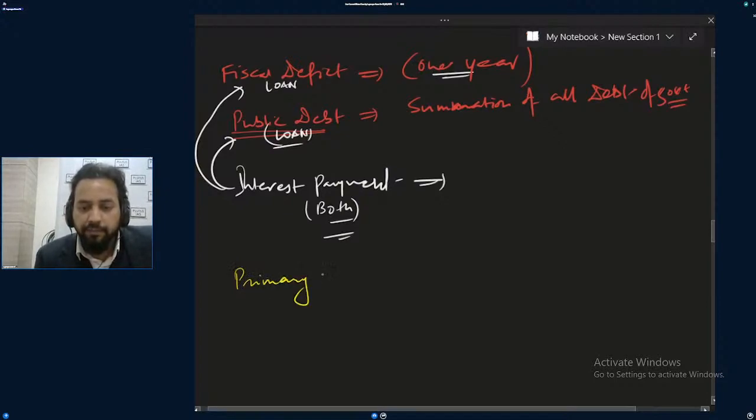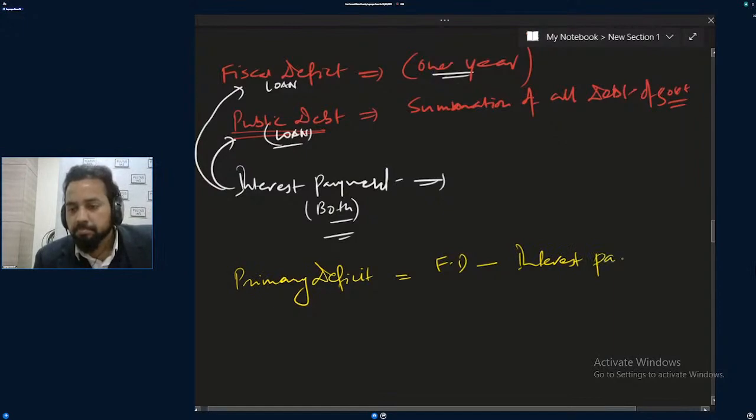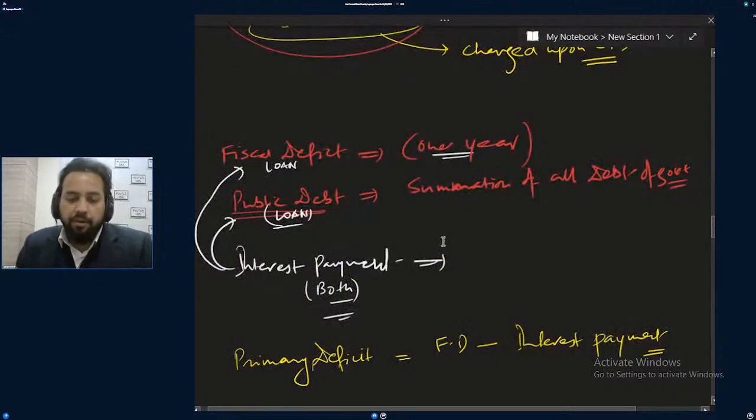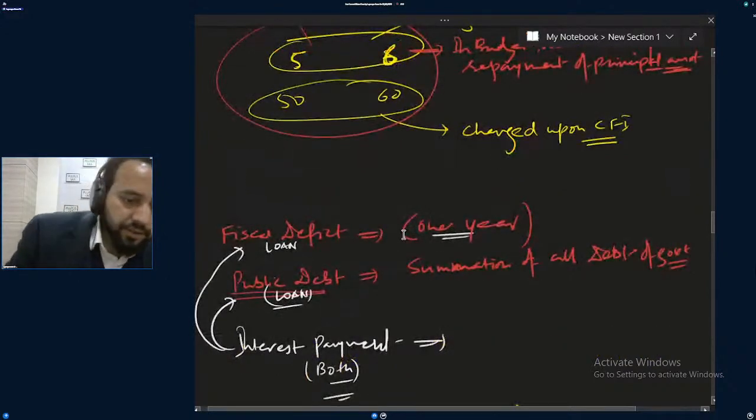So when we talk about primary deficit, it is nothing but fiscal deficit minus interest payment. Yes, this is the difference between these. So you got this. Please get these. These terms are important, and try to understand these things.